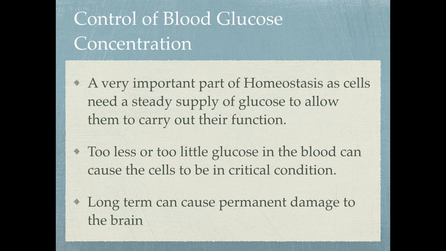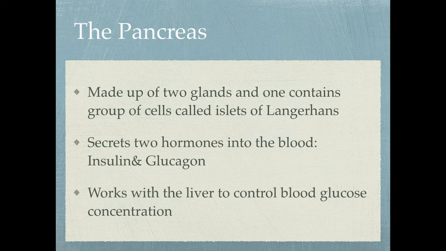Now next is the control of blood glucose concentration. This is a very important part of homeostasis, as cells need a very steady supply of glucose to allow them to carry out their function. Too little glucose in the blood can cause the cells to be in critical condition because they cannot respire. Long term, this condition can cause permanent damage to the brain, as well as other important parts of the body, for example, the liver, the heart, and the lungs.